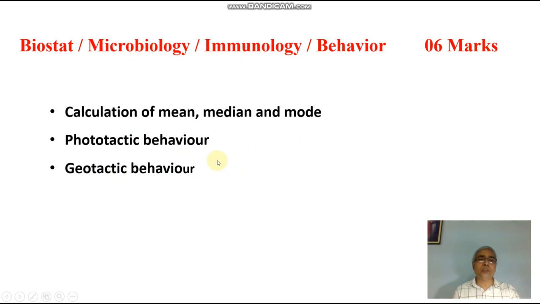For example, if phototactic behavior is placed, then you will find that a bottle is there which is half covered with black paper, and some flies will be put there. If the flies come in the uncovered part, means they are showing the phototactic behavior, positive phototactic behavior, and if they remain inside the black area, means they are showing the negative phototactic behavior. Similarly, geotaxis means if the